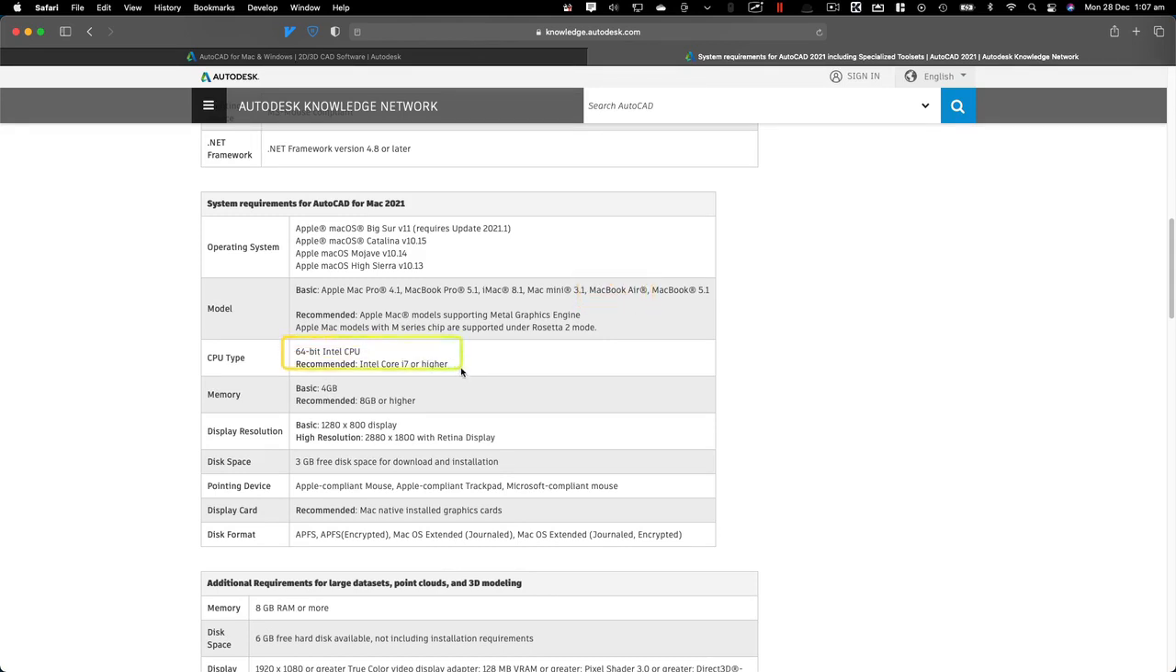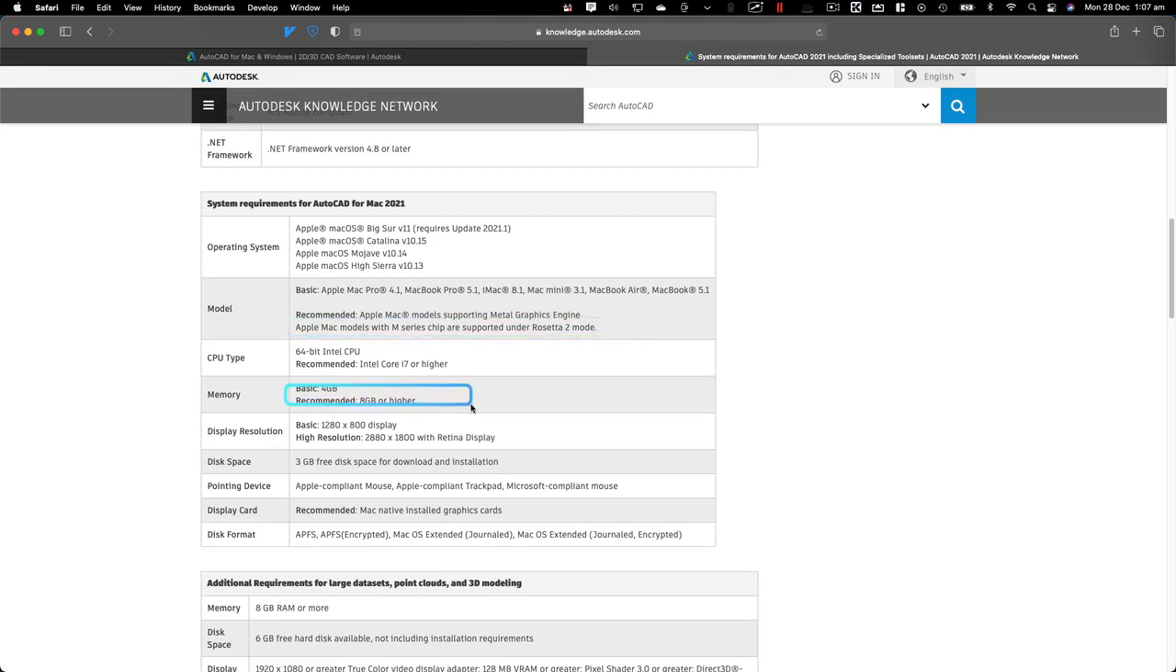A 64-bit Intel processor, Intel Core i7 or higher, is recommended. So if you're on a MacBook Air, you can't really get an i7. Another thing that should be listed here is Rosetta 2. So here we have the recommended Apple Mac models supporting Metal. Apple Mac models with ARM chips are supported under Rosetta 2. So AutoCAD will run on a MacBook or Mac with the M1 chip as well.